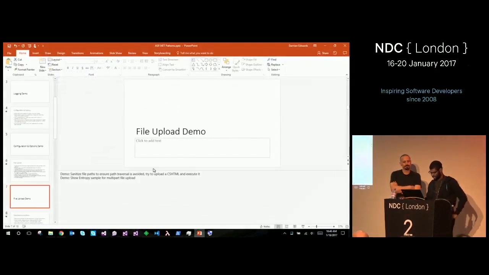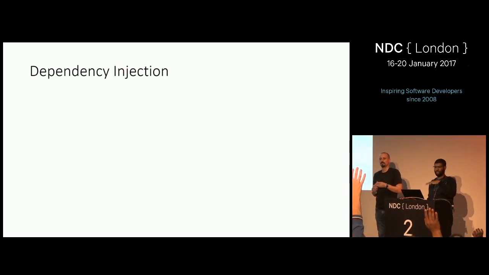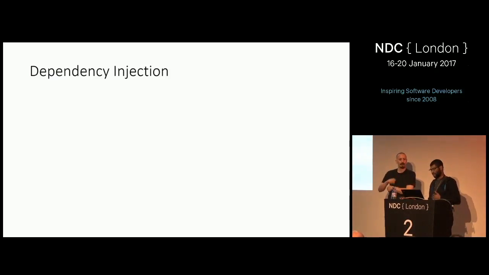Cool. All right. Perfect. All right, DI. Who here uses our built-in container? Who uses Autofac? So this applies to the built-in container. It may apply to other containers as well. I'm not sure about their details, but take it as general knowledge of how these things work.